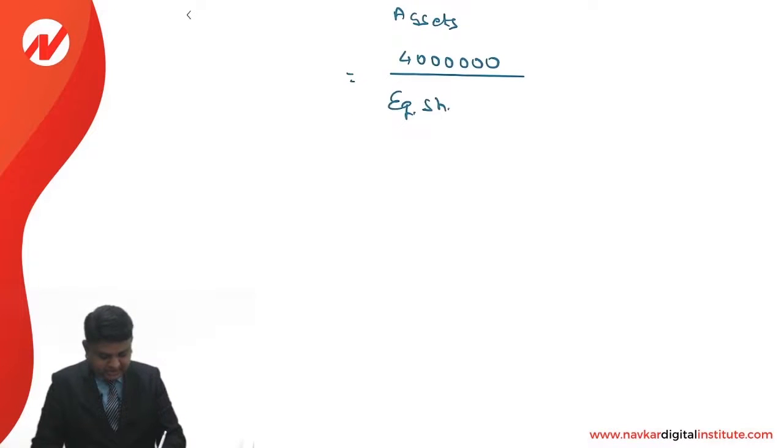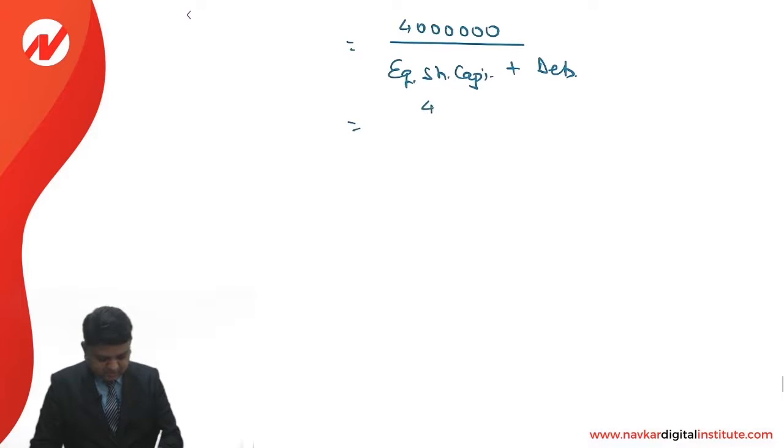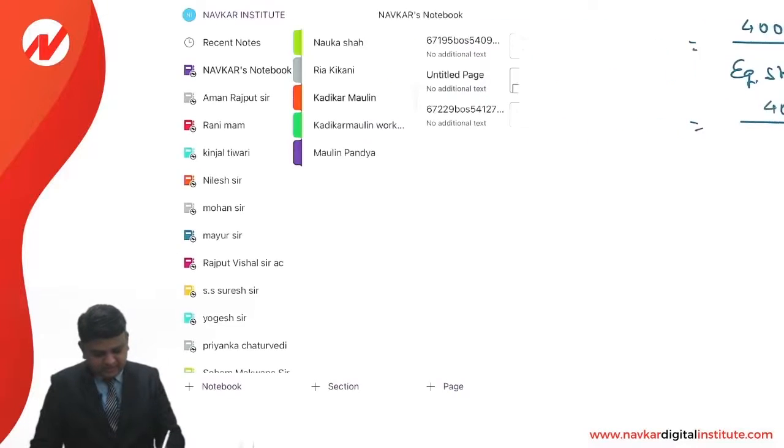So it is equity share capital plus debentures. So it is 40 lakhs divided by equity plus debentures.